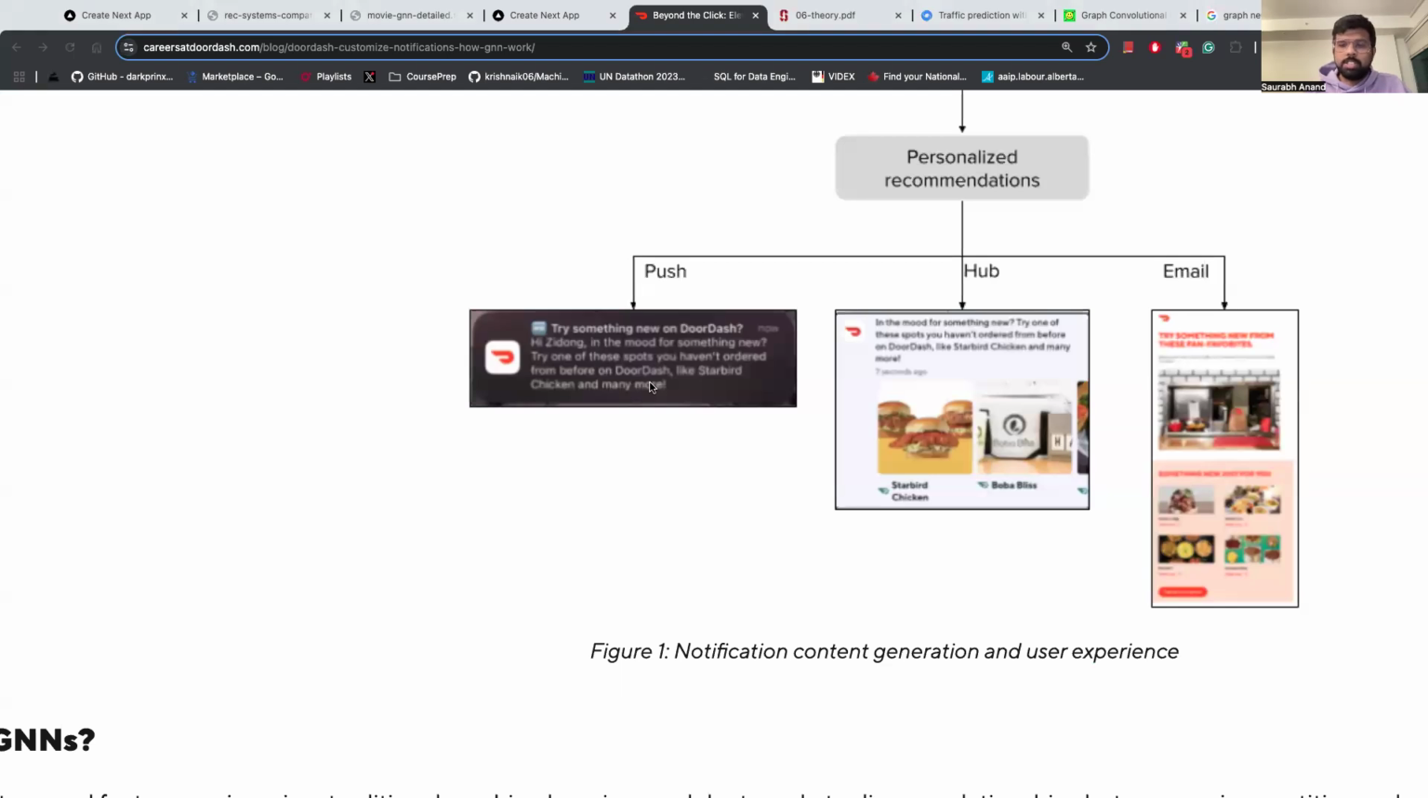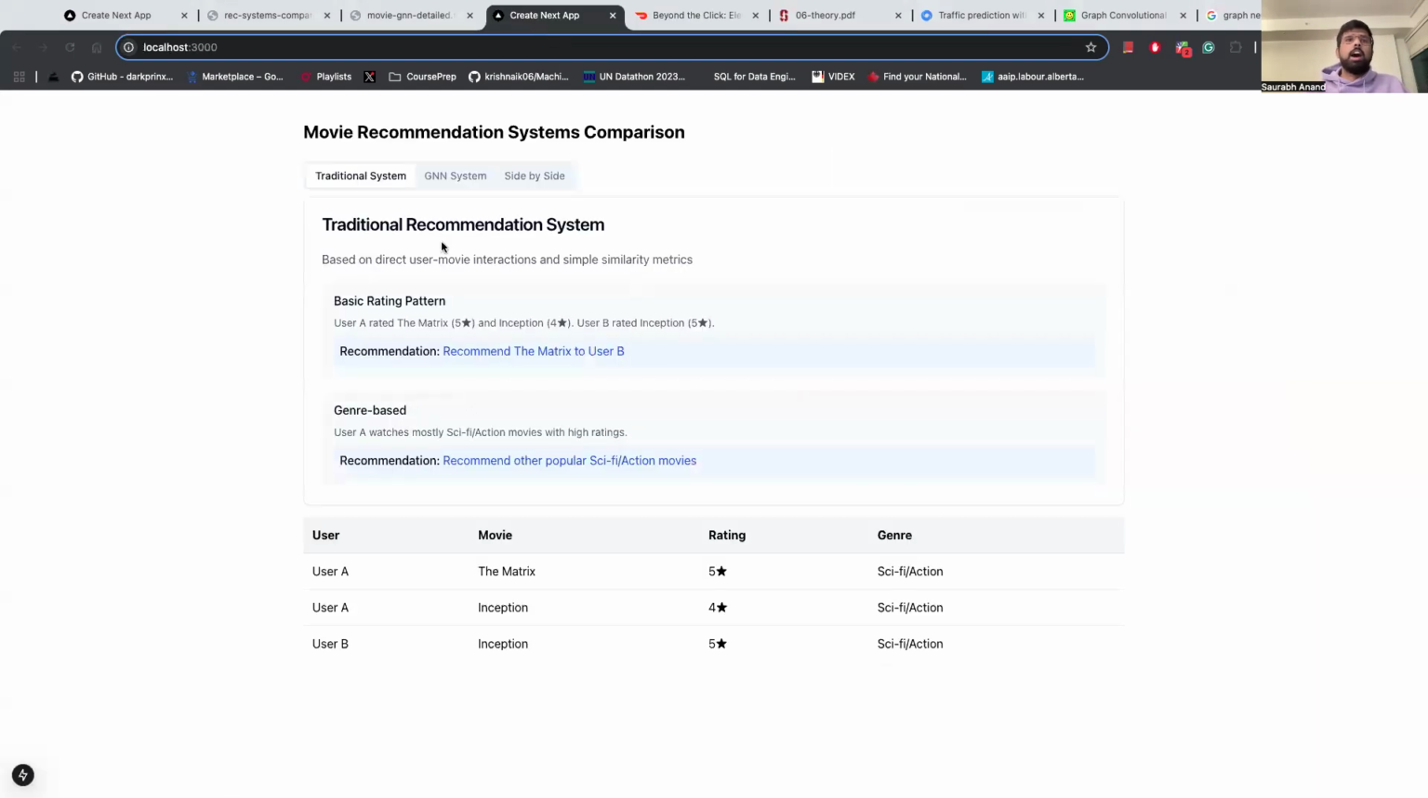We'll first try to see how traditional recommendation systems work, then compare them with graph neural networks, see how their recommendation system works, and then come to a conclusion. So let's get started. How a traditional recommendation system works is, as you can see in this table that is given here,